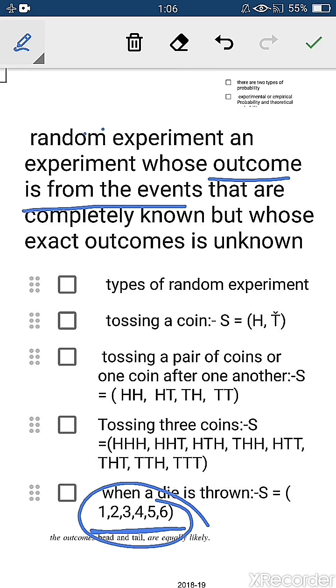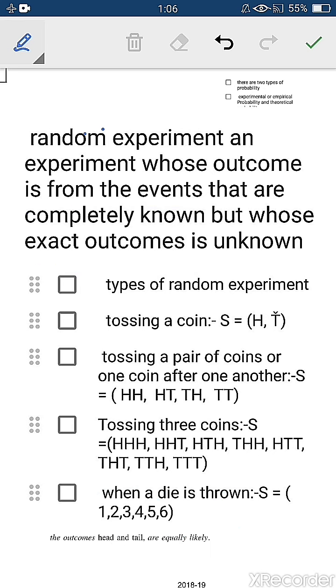When you play Ludo, you don't know which number will appear. Either 5 can appear, or 6, or 2, any number, right? So you don't know the exact outcome, but you know that the number can be from 1 to 6, whose outcome can be from these events only, right?